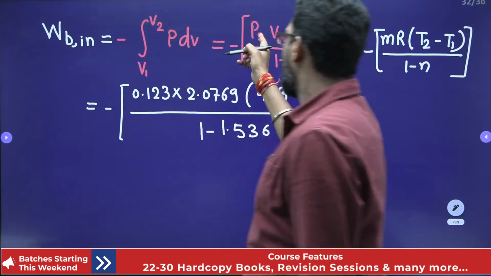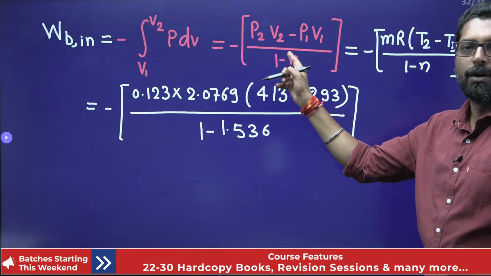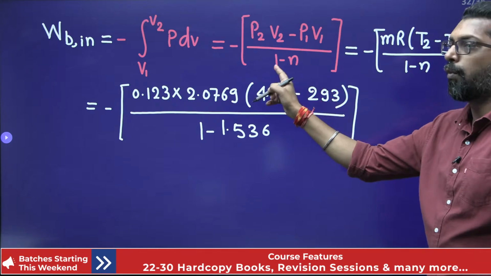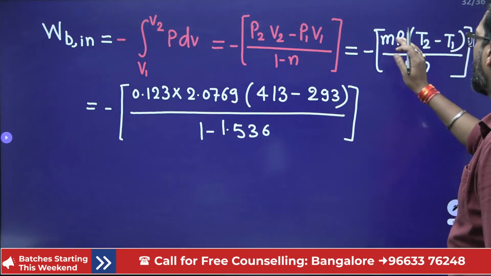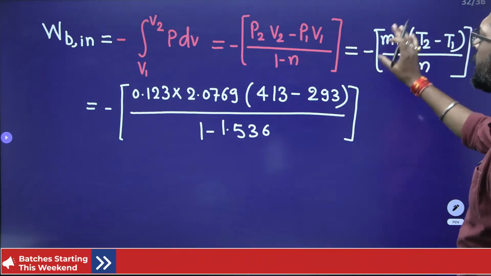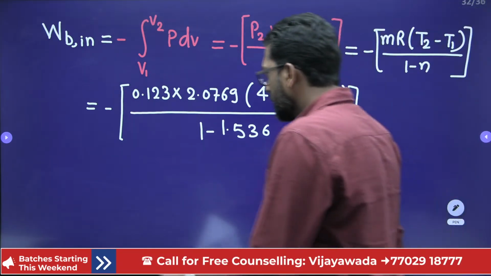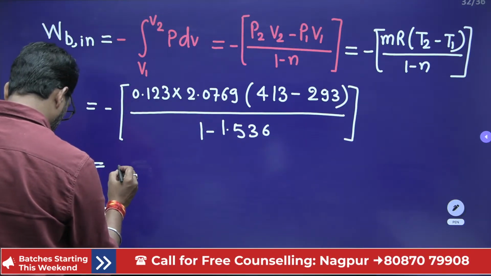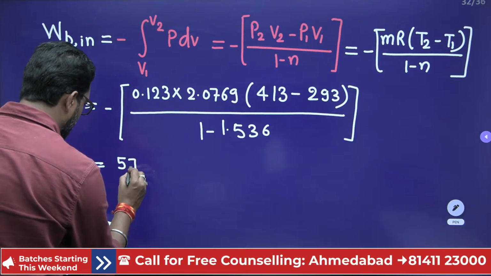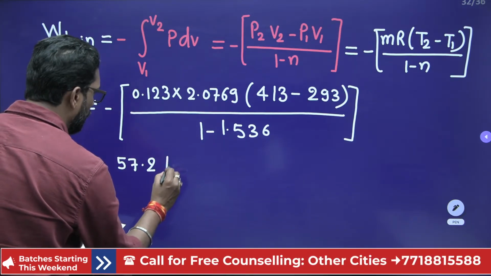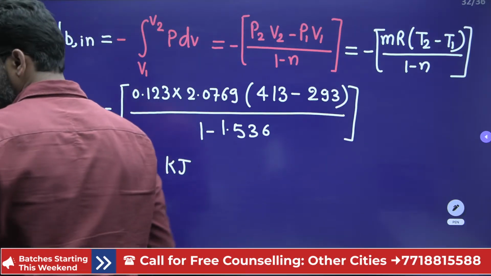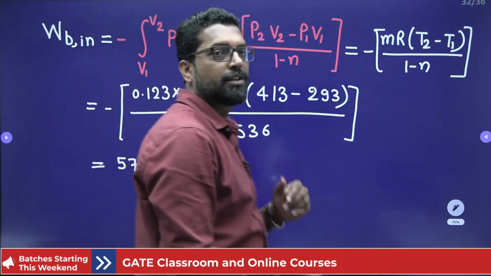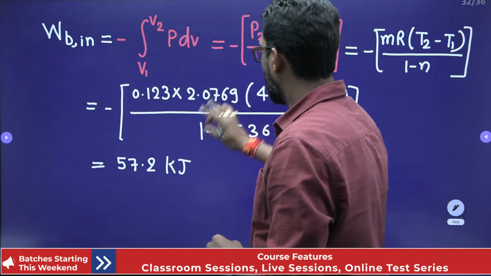Yes or not? You can calculate also with the other formula. P2 you have, V2 you have, P1 you have, V1 you have, and n you have. You can easily calculate, but I prefer this one because it will be a little bit less calculation. Okay, put this value. This is your 57.2 kilojoule. This is work in. We already took a negative sign, so it is positive. This work is into the system.